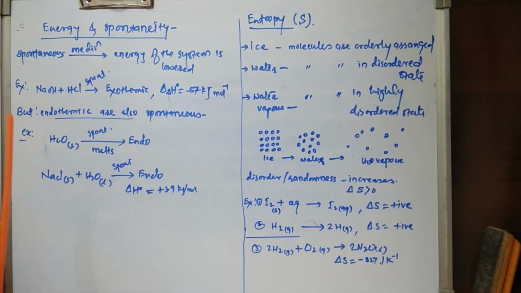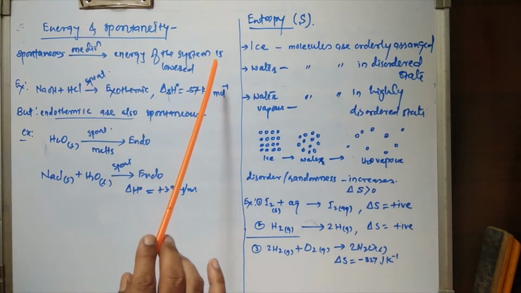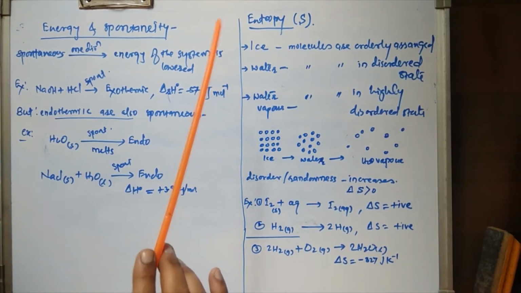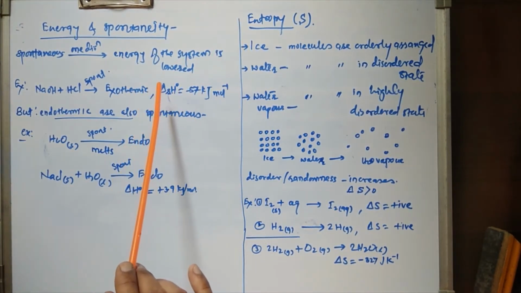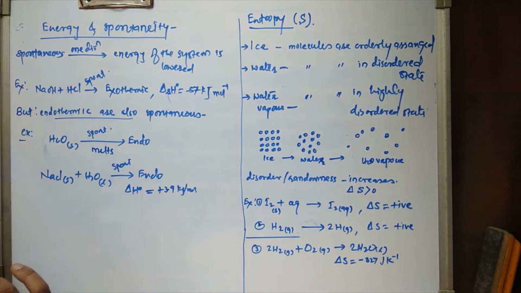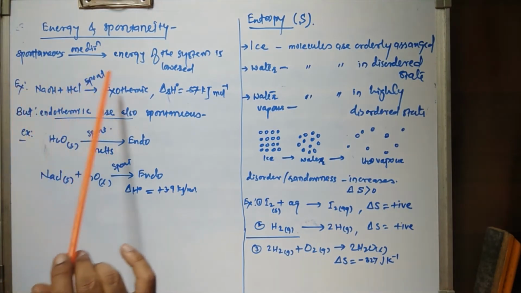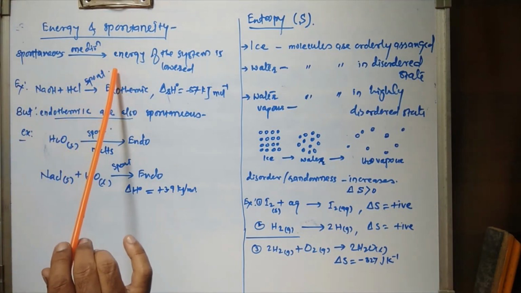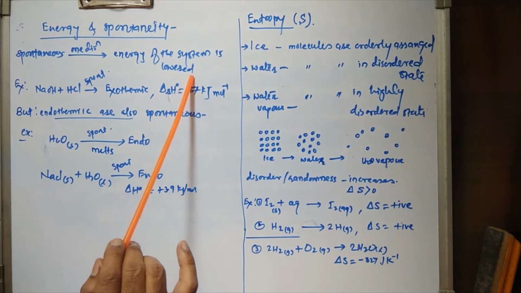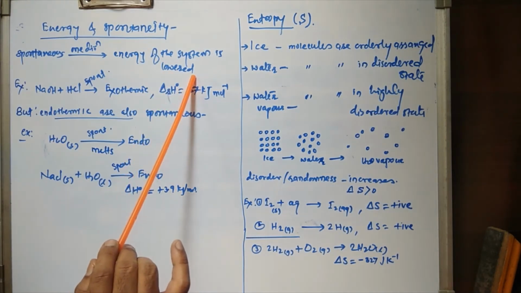Actually, a spontaneous process is the process which proceeds in one direction in which the energy of the system is lowered. Is it? Actually, spontaneous processes are irreversible processes. There is a tremendous loss of energy that takes place. So that's why it is said that a spontaneous process proceeds in one direction and there is a loss of energy. That's why the energy of the system is lowered.